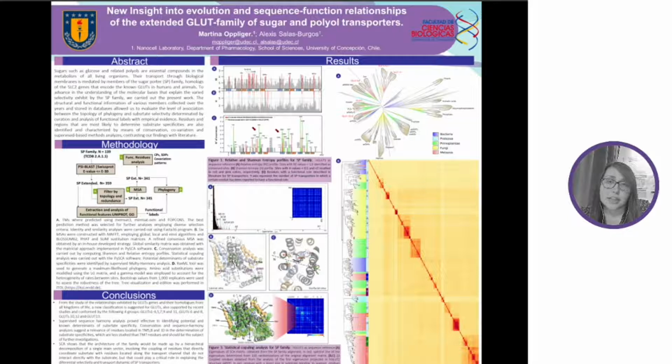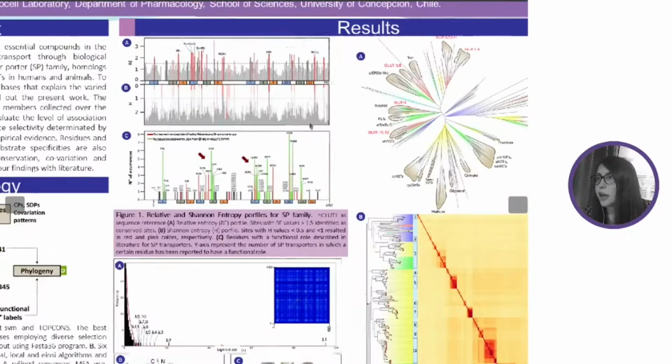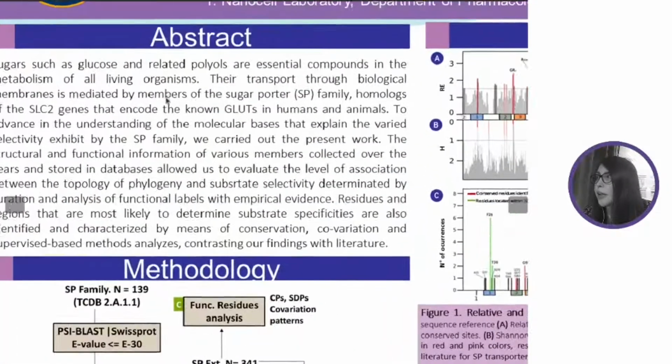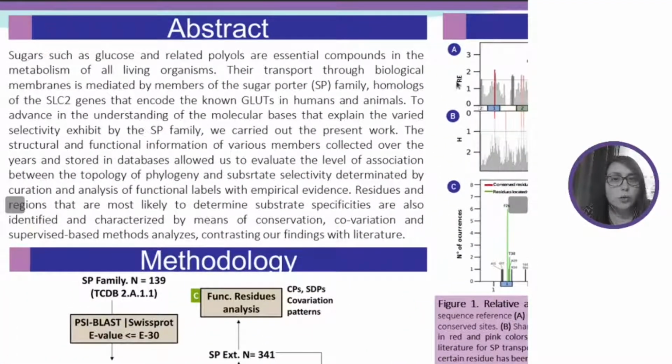Particularly, in this case, I'm working on understanding the molecular bases that drive substrate selectivity of sugar carriers. Okay, so we all know that sugars such as glucose and related polyols are essential components in the metabolism of all living organisms. The transport through biological membranes is mediated by members of the sugar porter family. This family is composed of homologs of the genes that encode the known GLUTs in humans and animals.